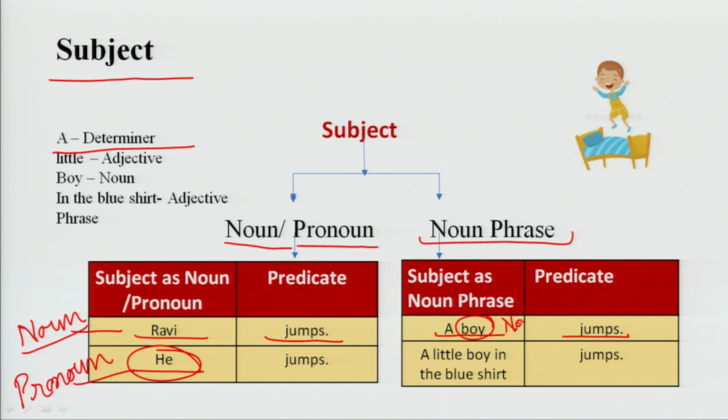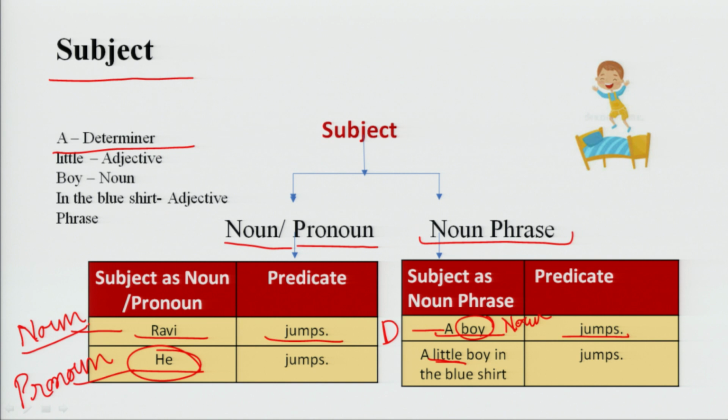Sometimes it is also called the head word, and a is the determiner. We can reframe the sentence in another way. A little boy in the blue shirt jumps. Here little, what is little?